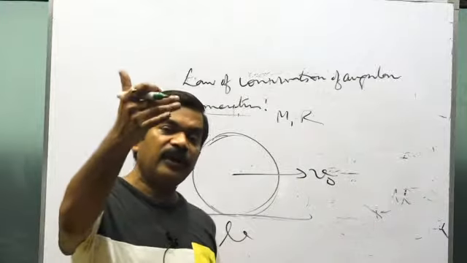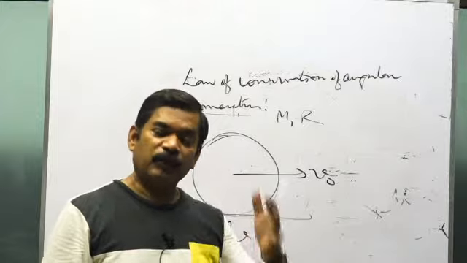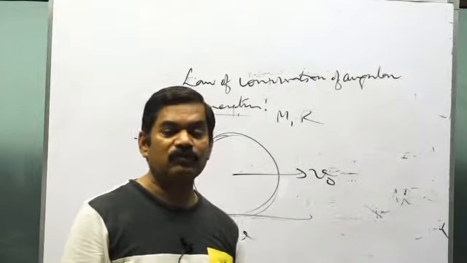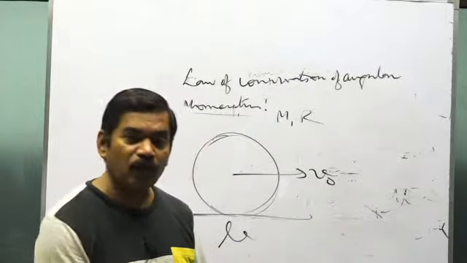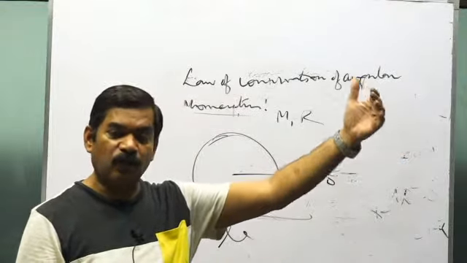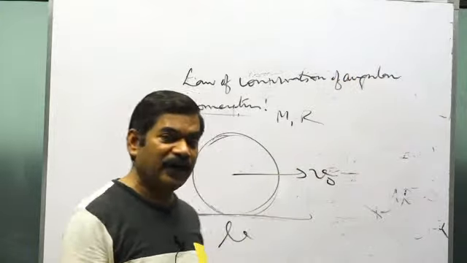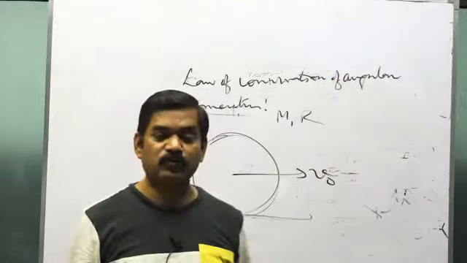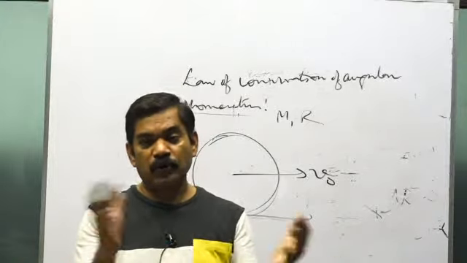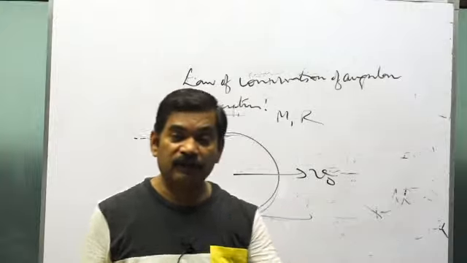The final v and omega that you are getting, relate them v equals omega r, because finally the pure rolling is starting, so v equals omega r. You'll get the value of the unknown, and through that you can get the velocity v at that point, you can get the omega at that point, you can get the total kinetic energy at that point. Initial kinetic energy you knew, half m v naught square, so through this you can also account for how much energy has been lost.